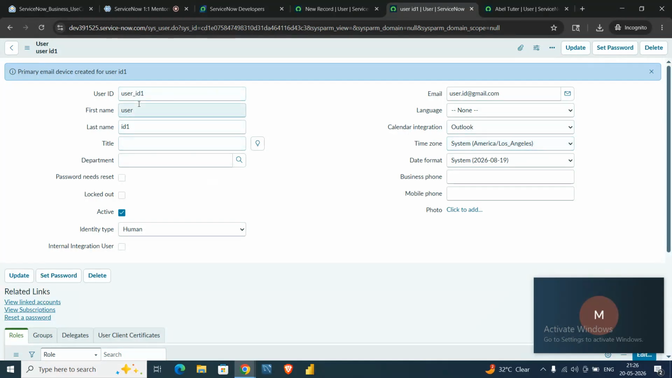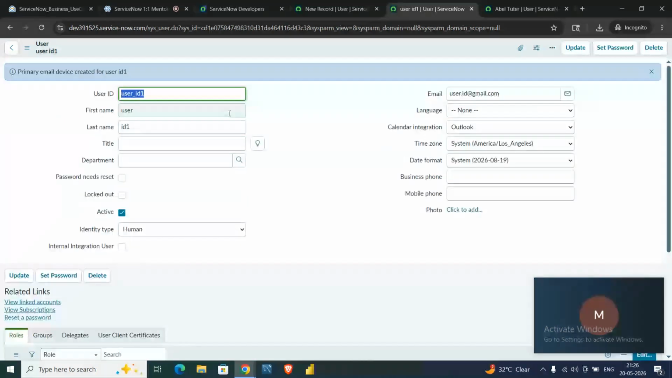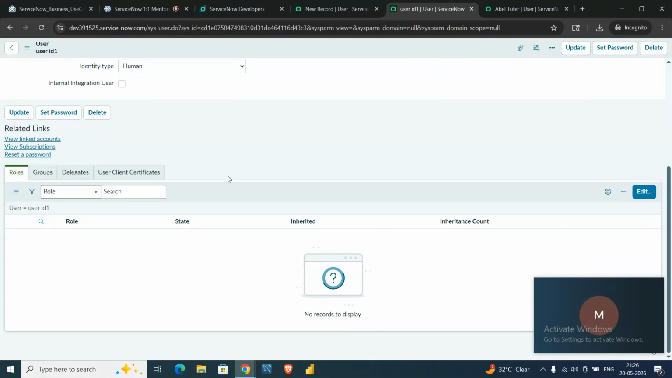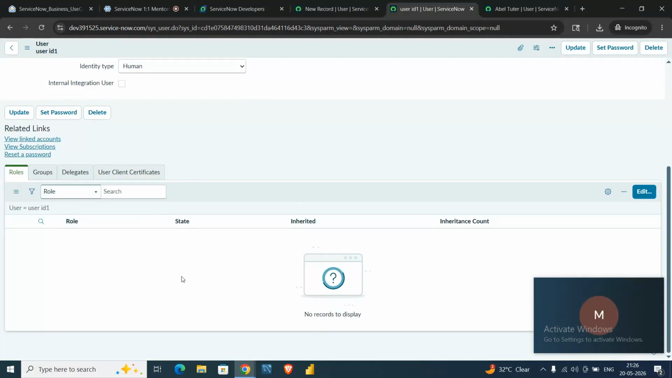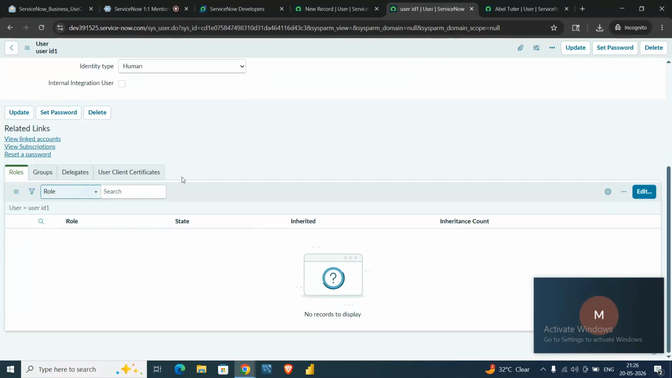So when it validates, it will say that there is no such user id present in the system. How will the roles be assigned to that user? That is the reason these fields are not populated initially, but after the user record is created, they will automatically be populated here. Okay, so this is the reason why it is not populated.